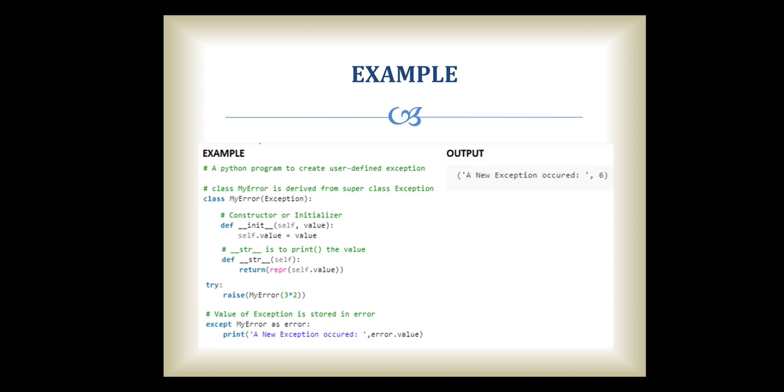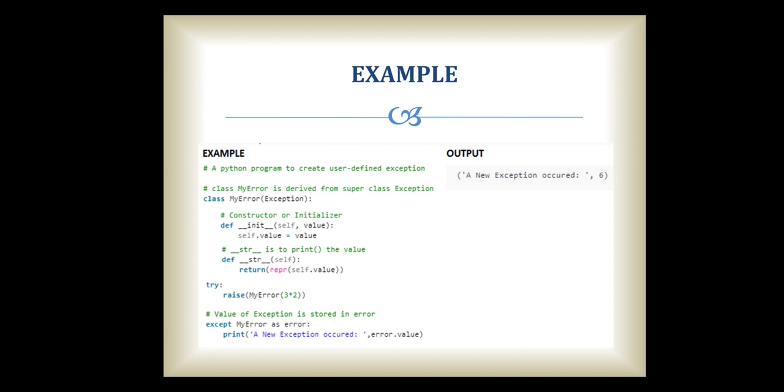Then next we specify the try block, where it is going to raise an error by calling the MyError class, multiplying the values, that is, 3 into 2. And we are specifying the except block here. We are creating an object of MyError, that is, error, and it is going to print the value of that particular error.